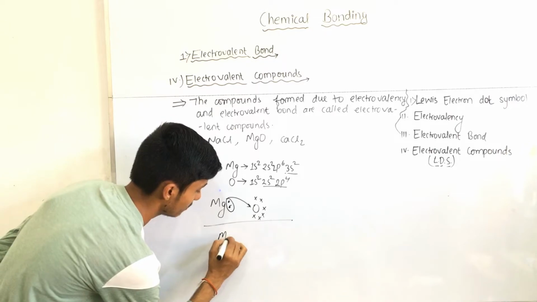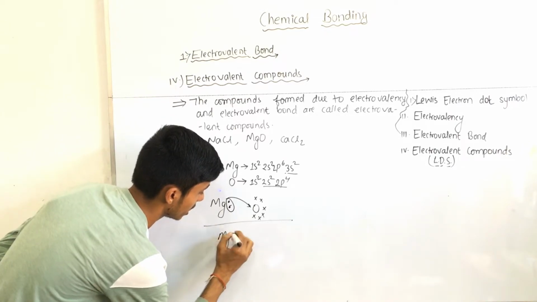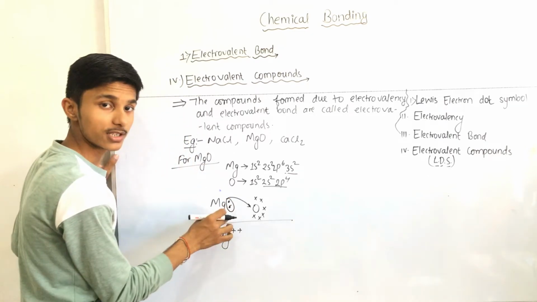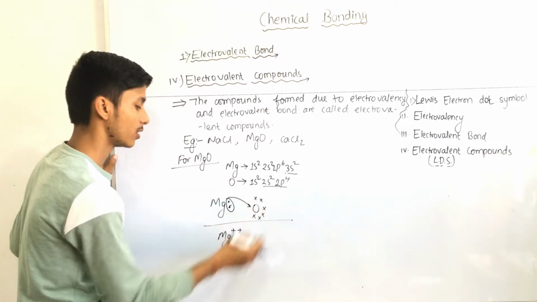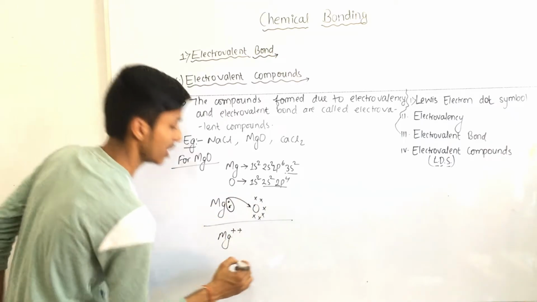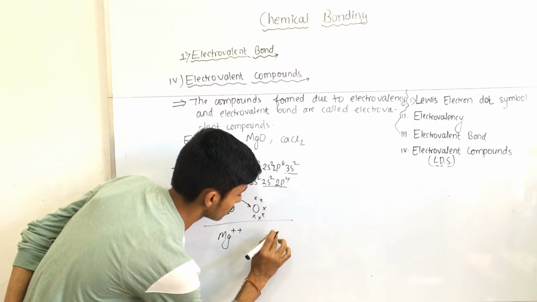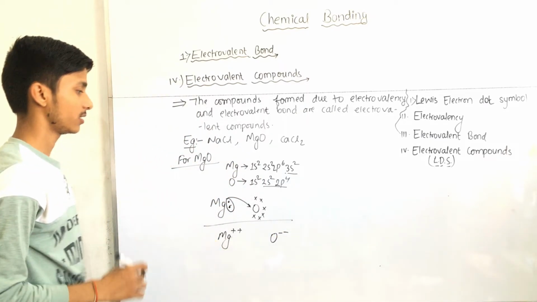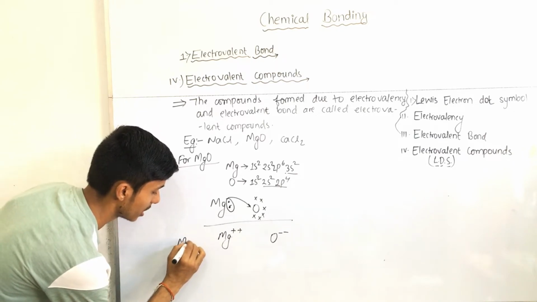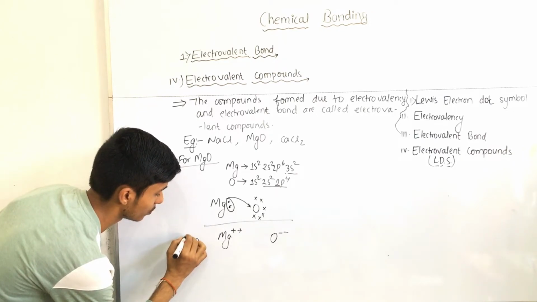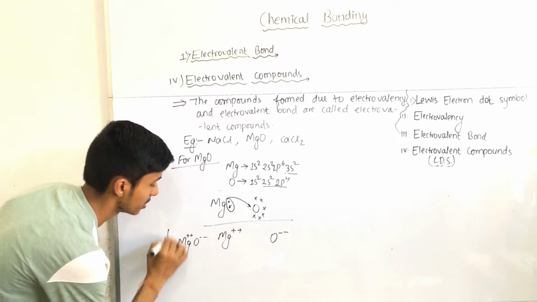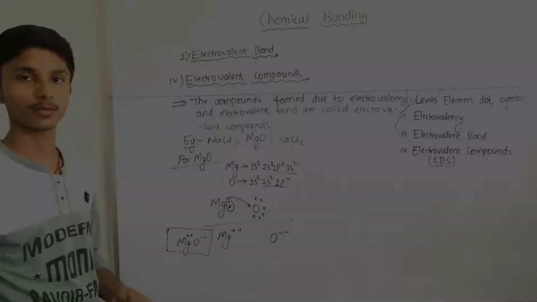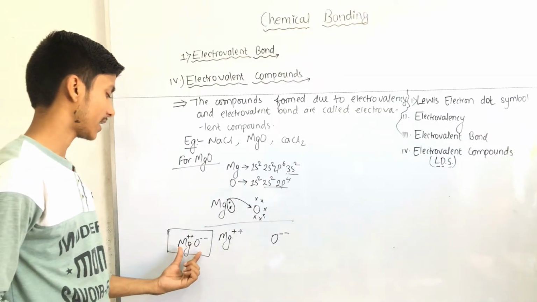Here you can do like this, just complete transfer of these 2 electrons of Mg to oxygen. Therefore Mg forms a cation, here 2 plus sign, because there are 2 valence electrons which are transferred to the other element, that is oxygen. And here oxygen gains 2, so minus 2. So here we write MgO, plus plus, minus minus. This is the formation of bond. This is electrovalent bond. We can show electrovalent bond like this.